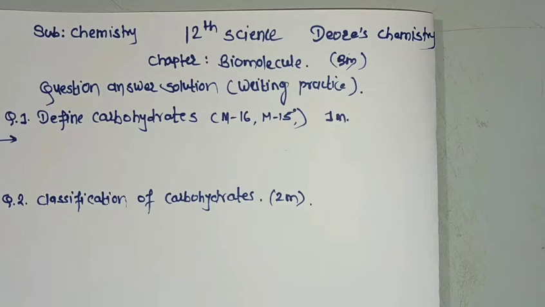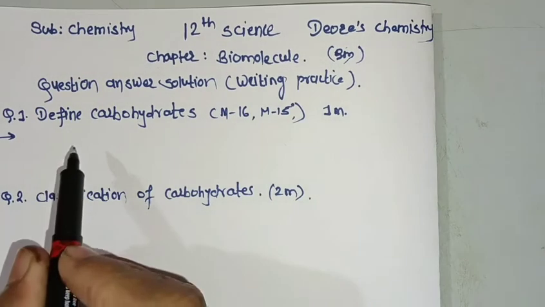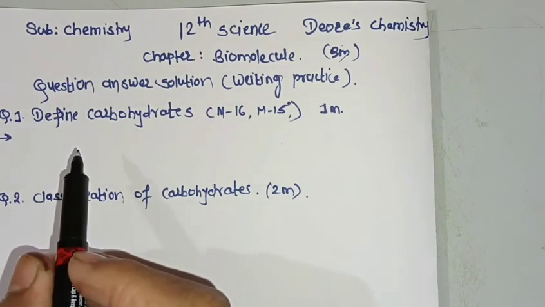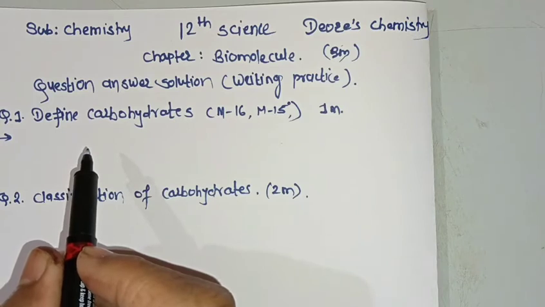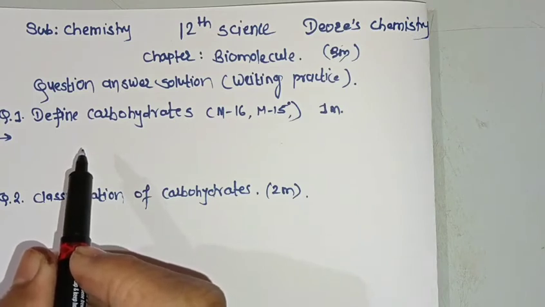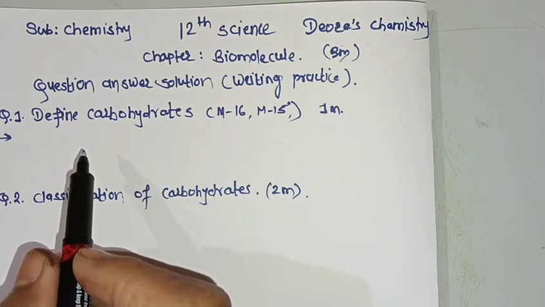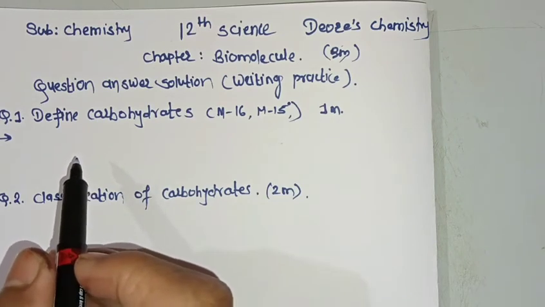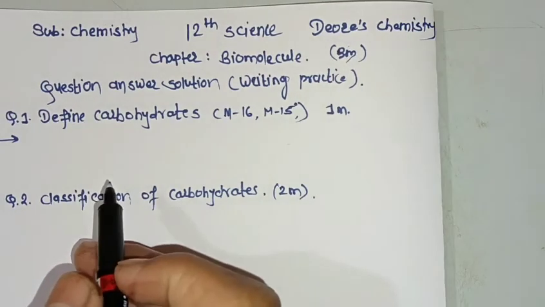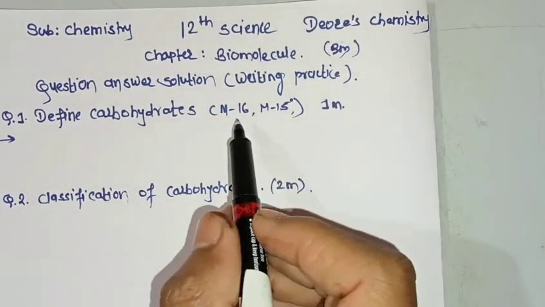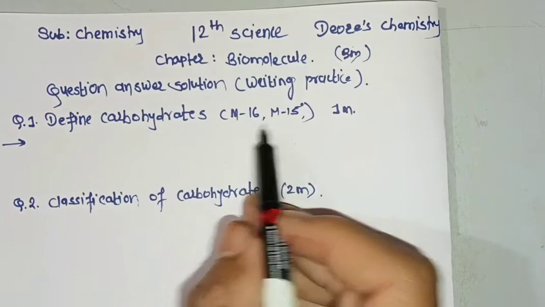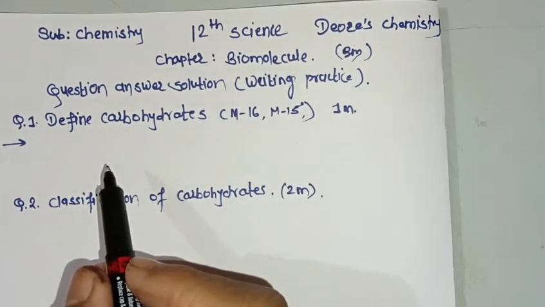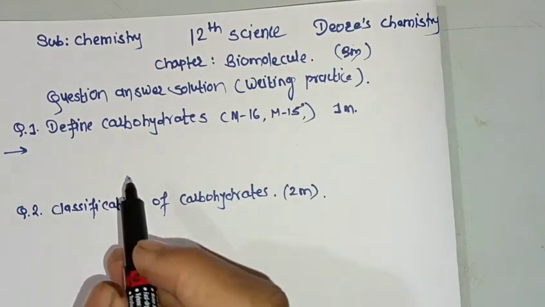So the first question is define carbohydrates. And what is a carbohydrate? Carbohydrates are the compounds which are optically active polyhydroxyaldehydes and polyhydroxyketones. Or we can also say that it is a compound which when hydrolyzed converts into polyhydroxyaldehydes and polyhydroxyketones. So write down the definition for 1 mark. This question was asked in March 16 and March 15. So write with me.